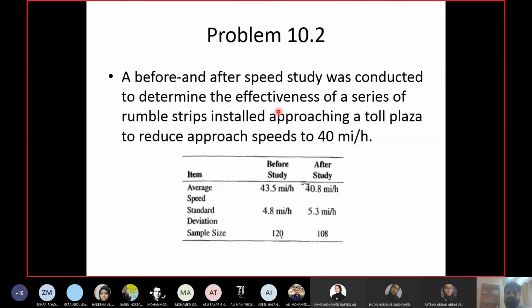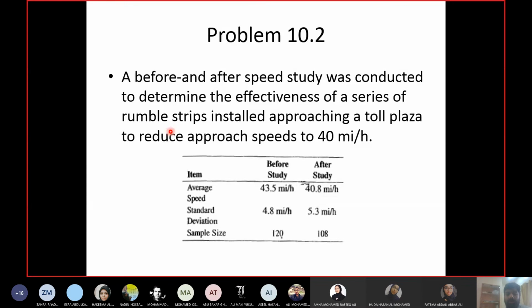So we have a series of rumble strips. What are rumble strips? You may have seen these yellow strips which are installed close to the intersections, close to the signals, across the road. Not the yellow line for the shoulder. I'm talking about the yellow strips which you have across the road near the signals.